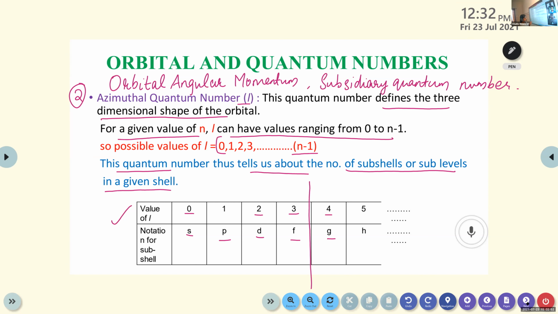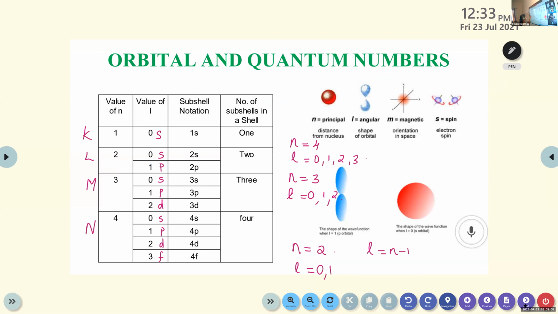The possible values for l are from 0 to n minus 1. So based on the n values and l values, we can find out the subshell notation and the number of subshells in a shell. That's it. Is this clear now?